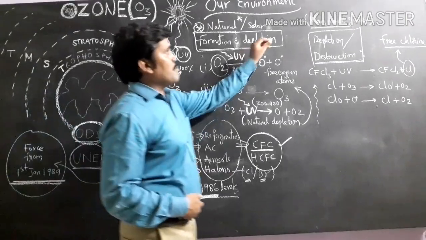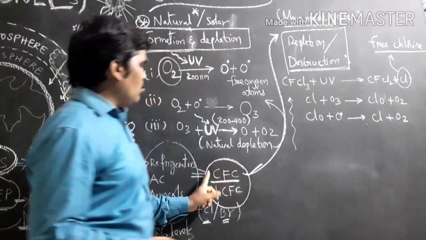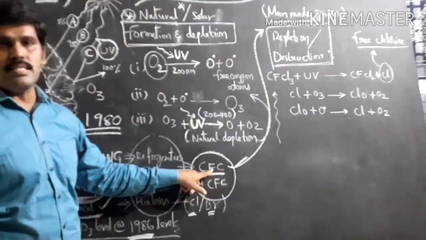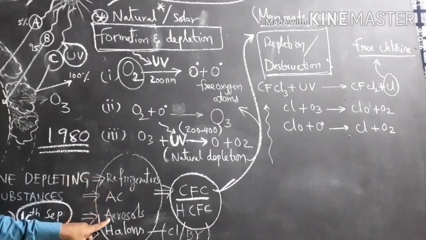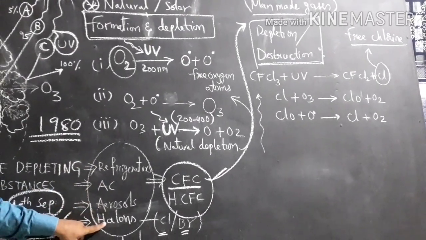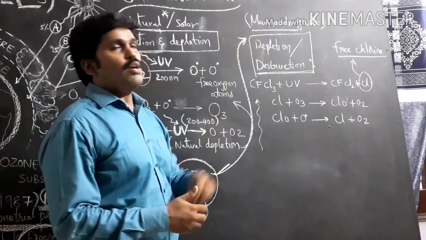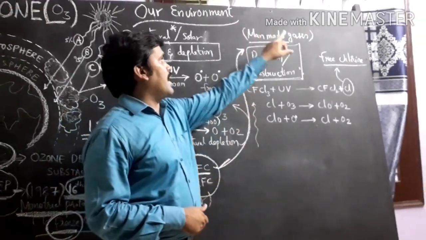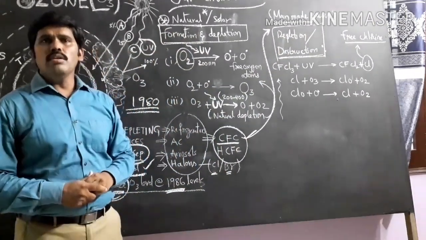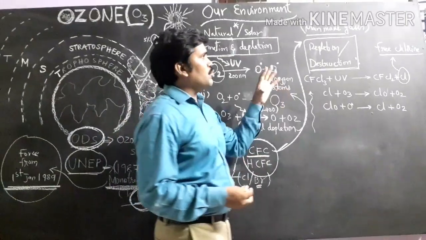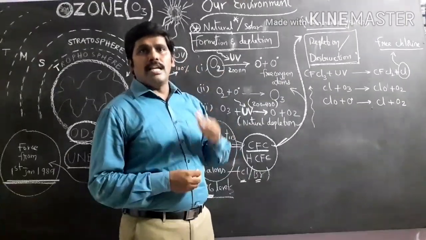These man-made gases like chlorofluorocarbons are released from refrigerators, air conditioners, aerosols and even halogens, and they destroy the ozone layer. Now, how does the ozone layer decrease day by day in the atmosphere?